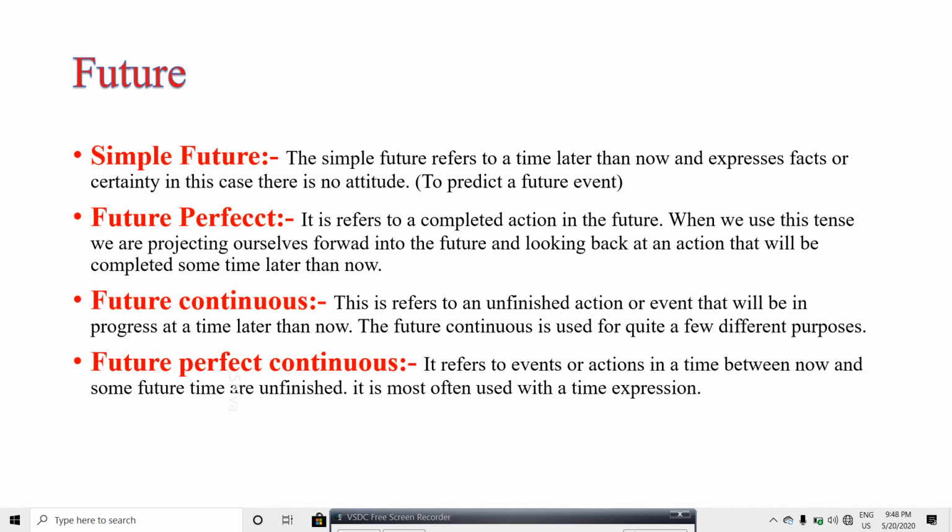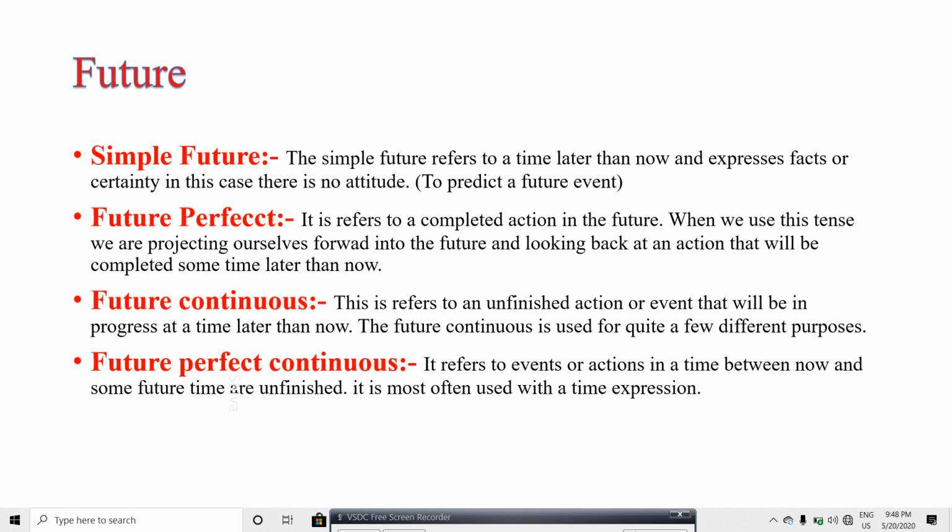The future continuous is used for quite a few different purposes.